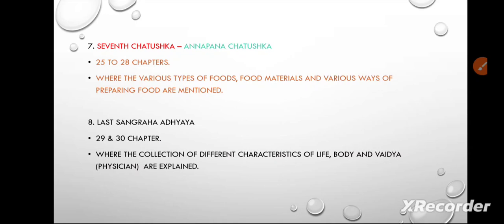Then the last two chapters are remaining now, that is the last Sangraha Adhyaya, chapters 29 and 30, where the collection of different characteristics of life, body and Vaidya are explained. Vaidya means physician, which we now also call doctor. Means how we have to live life, how to maintain the body, how the physician has to be. Like that we have to learn these two chapters.